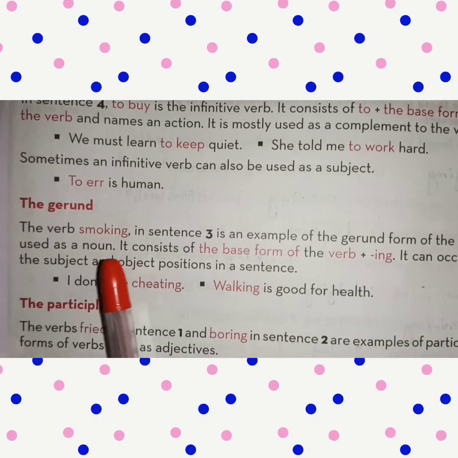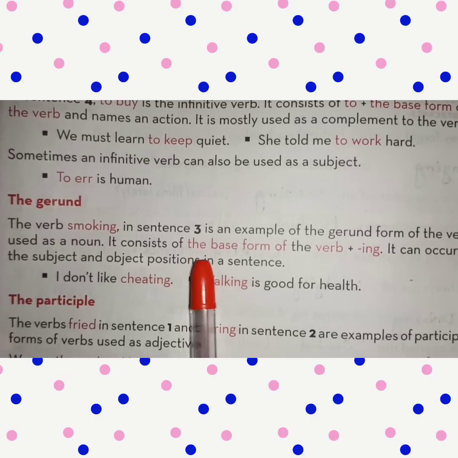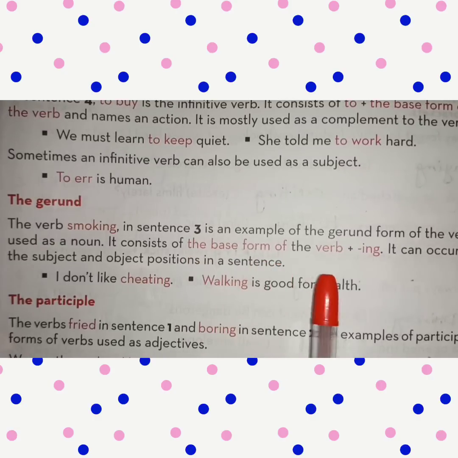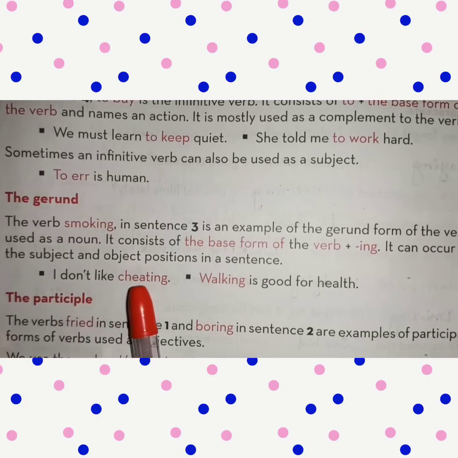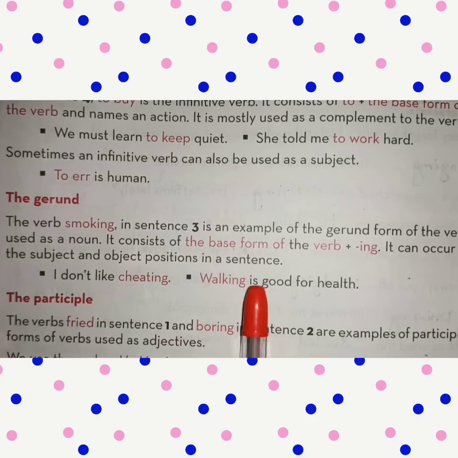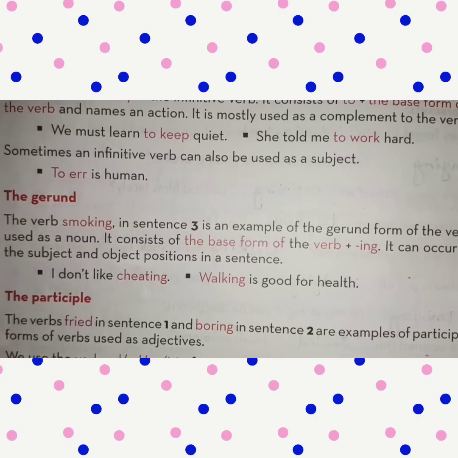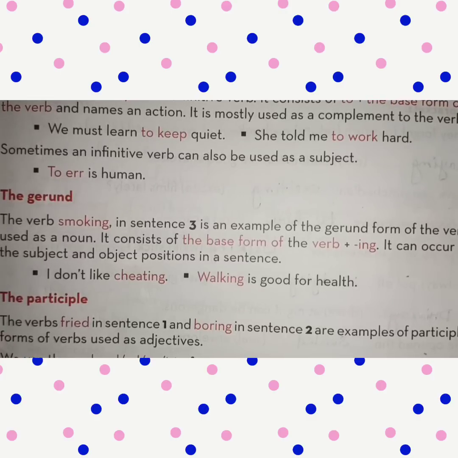It consists of the base form of the verb plus ing. It can occur in the subject and the object position in a sentence.